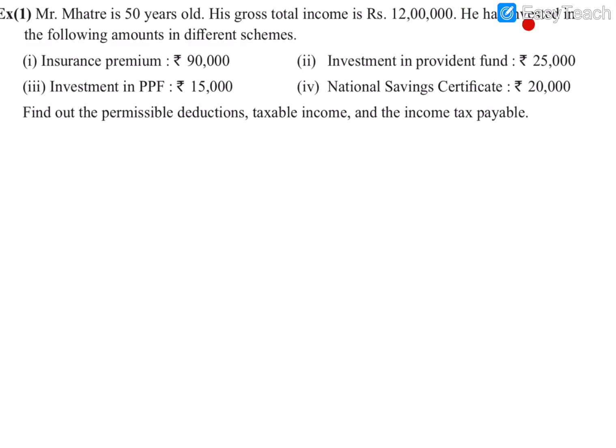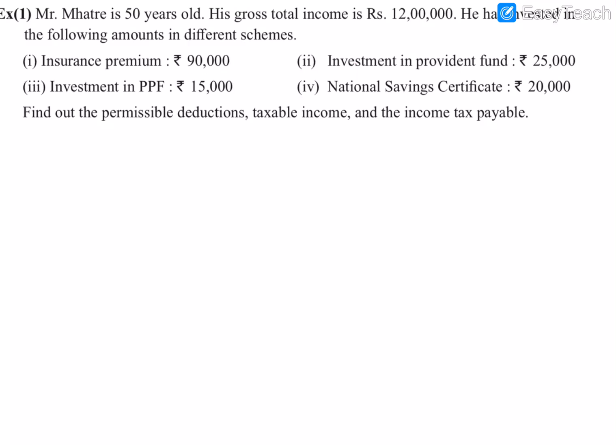So he has a very large income, but he has invested in the following amounts in different schemes. He has invested in insurance premium 90,000 rupees, in provident fund, PF, he has invested 25,000, in PPF he has invested 15,000, and in national savings certificate he has invested 20,000.